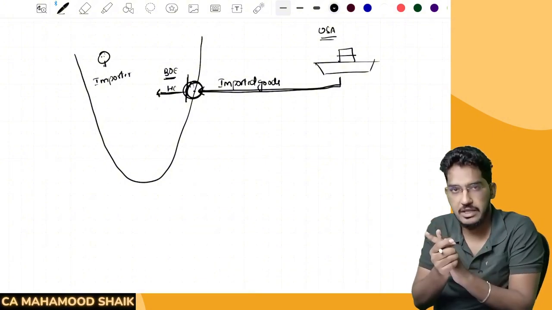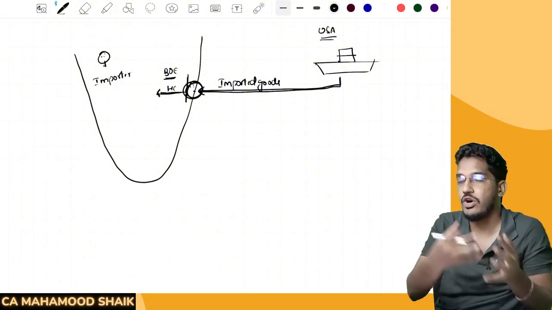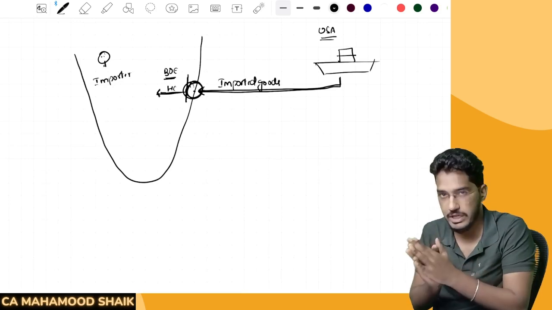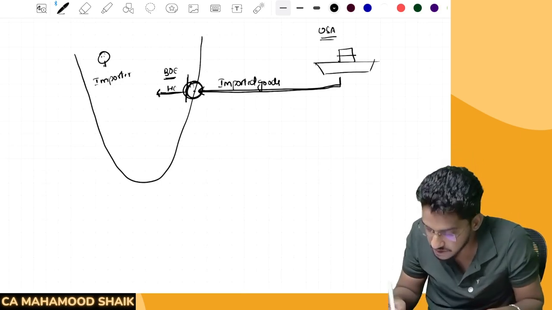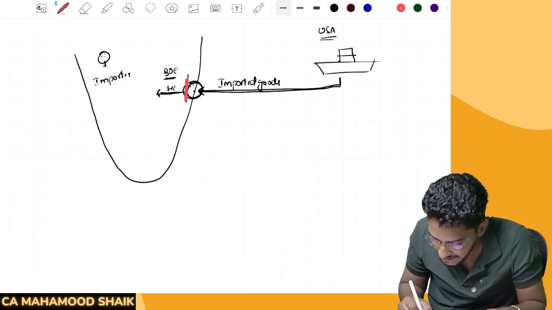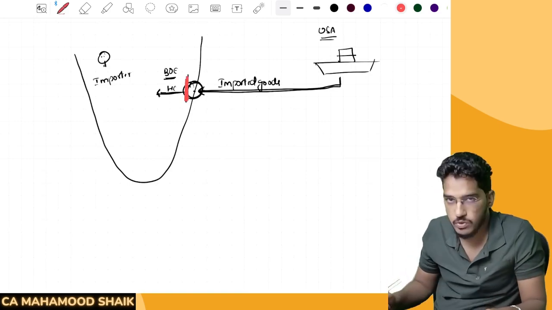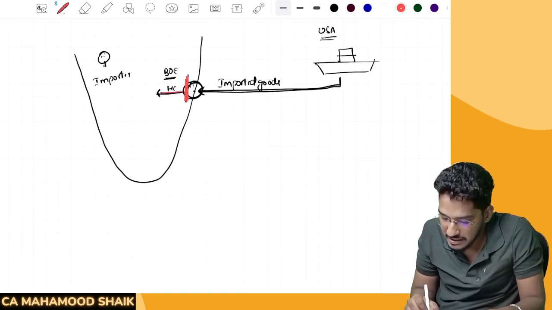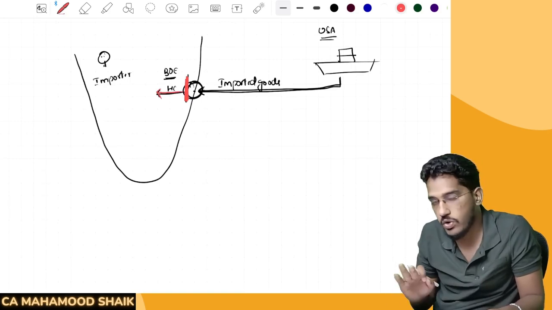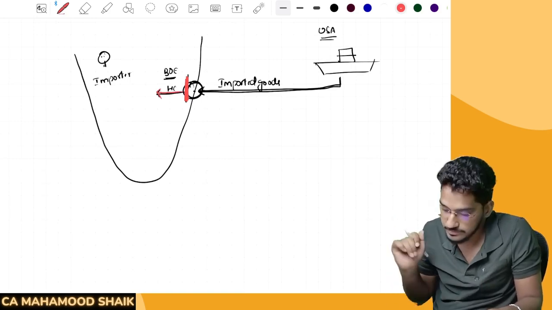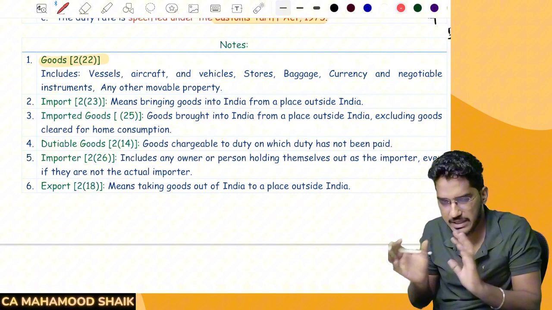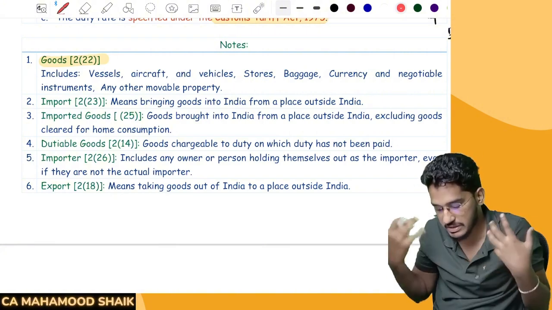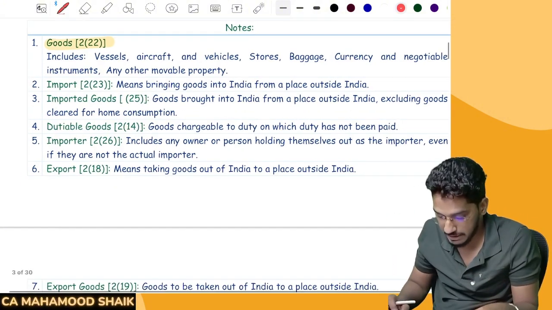You can do whatever you want with that. Either you can resell them or you can use it for your manufacturing, whatever you want, you can do it. But we call these goods as imported goods only till the point of time they are cleared for home consumption. The moment they are cleared for home consumption, they will no longer be called as imported goods. Clear? So these definitions, once again, are not that important from the examination perspective, but since I have given in the material, I'm explaining that to you.